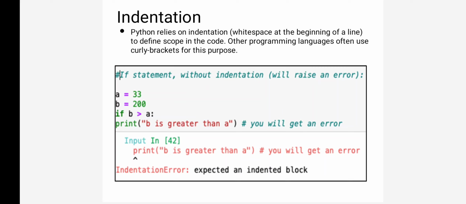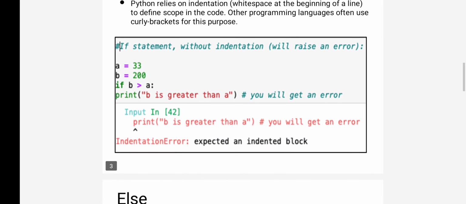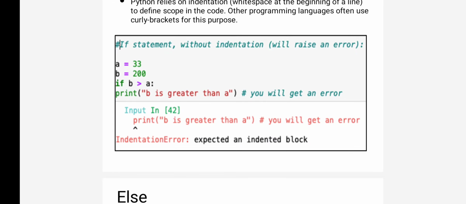That is, if you want to execute any statement under any condition, we need to give space. That space is called indentation. Okay, so when you want a statement to be executed when a condition is true, you have to specify the indentation.